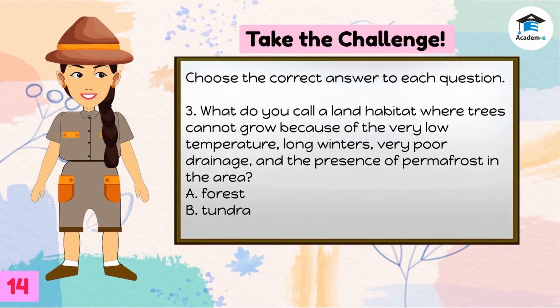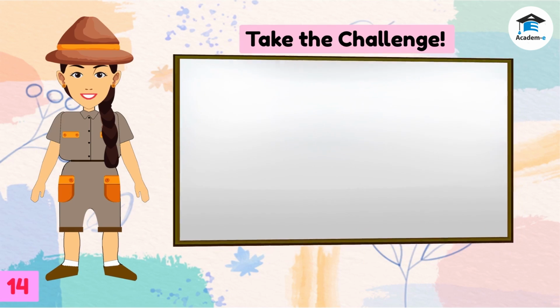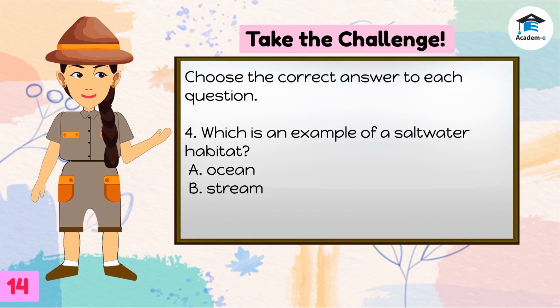3. What do you call a land habitat where trees cannot grow because of the very low temperature, long winters, very poor drainage, and the presence of permafrost in the area? A. Forest. B. Tundra. The answer is tundra. 4. Which is an example of a saltwater habitat? A. Ocean. B. Stream.